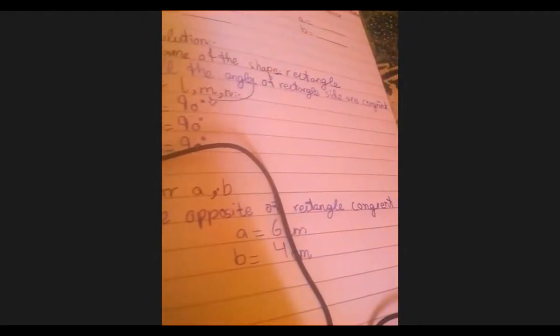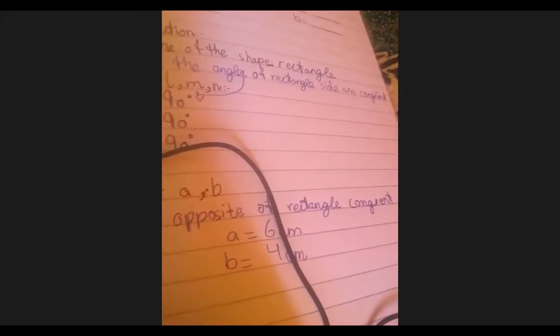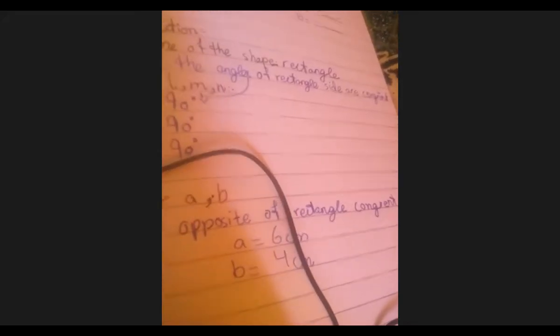I can't see the second postulate, bete. The opposite sides of rectangle are congruent, and please correct the spelling of congruent. Here you will write opposite sides of rectangle are congruent. Please correct it. Okay, Abbas, turn on your video.